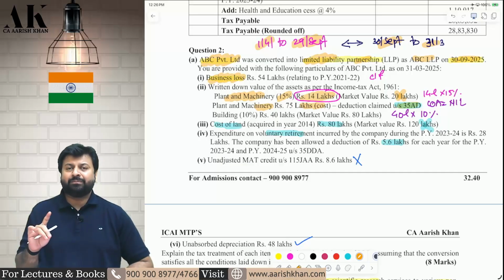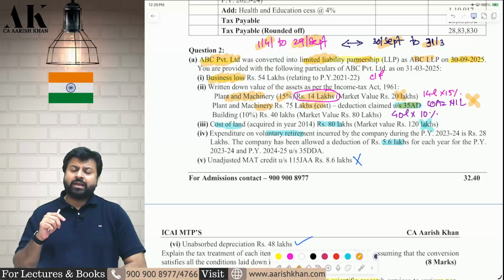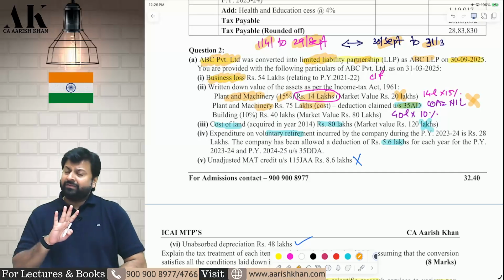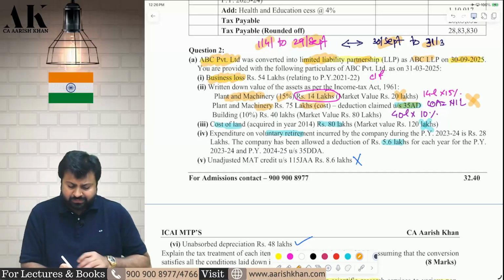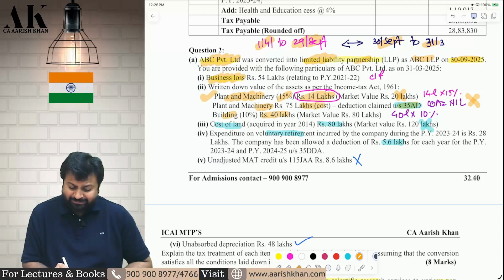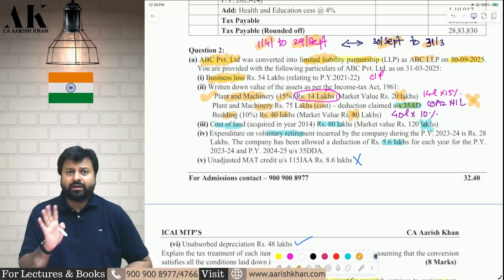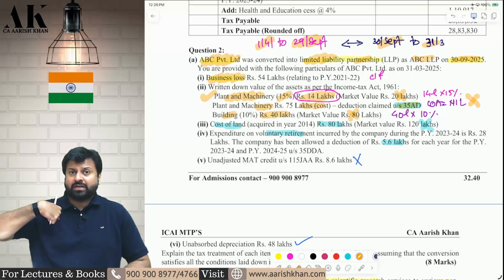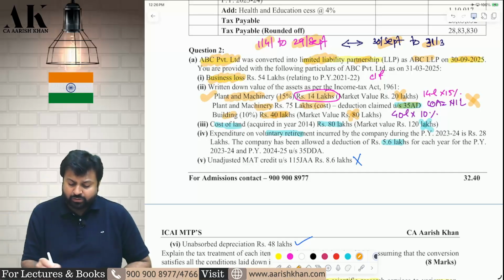Next, plant and machinery of 75 lakh on which 35AD deduction is claimed. Therefore, on this machinery, even the LLP cannot claim depreciation. Any asset on which 35AD deduction is claimed is not depreciable. That cannot be claimed as depreciation even by LLP. Next one, for building, same as machinery, claim 10% depreciation on the WDV, not on market value. The WDV of the predecessor company becomes the WDV of the LLP, not the market value. Market value ignore. 40 lakhs into 10%, then bifurcate between both of them.